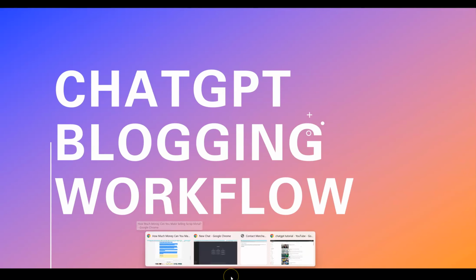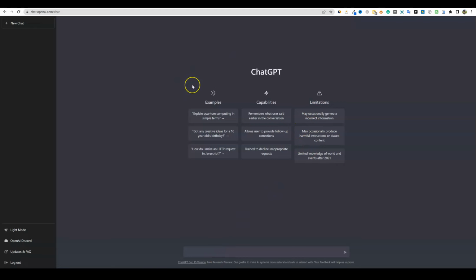All right, so let's jump in real quick. So right over here, we're at ChatGPT right here on OpenAI. And we're going to be doing some queries and building some content using this tool.